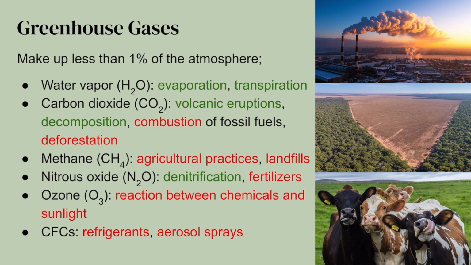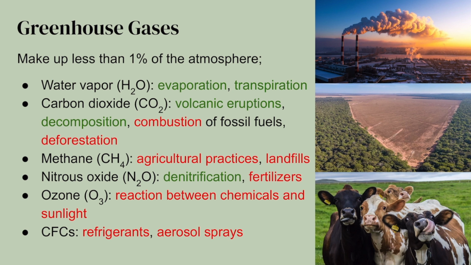When we look through this list, I'm going to walk you through a few different greenhouse gases. The green words are natural processes that release these greenhouse gases. The words that are in red have anthropogenic input. So that means humans are contributing to the release of these gases into the atmosphere. Our first greenhouse gas is water vapor. Water vapor is a greenhouse gas. It does absorb infrared radiation. However, it does not persist in the atmosphere for very long, so it really is not a significant contributor to global climate change. Water vapor is released into the atmosphere through evapotranspiration.